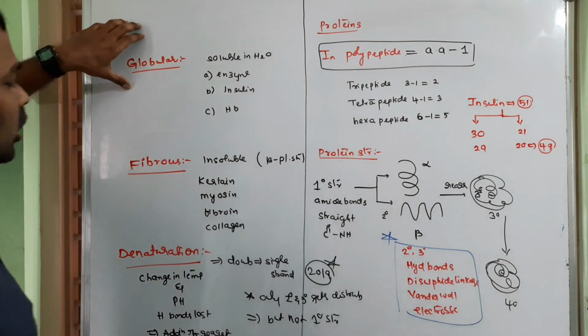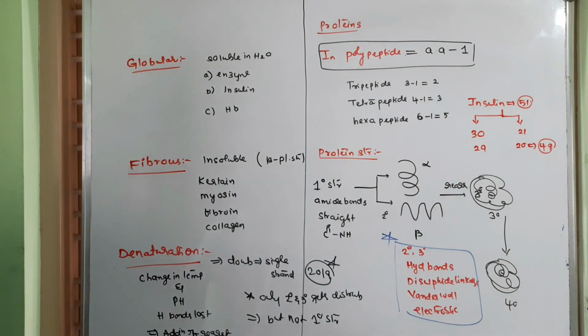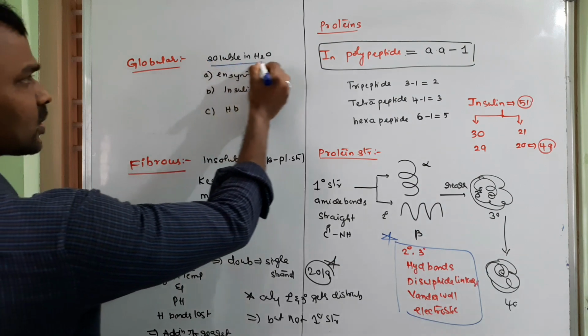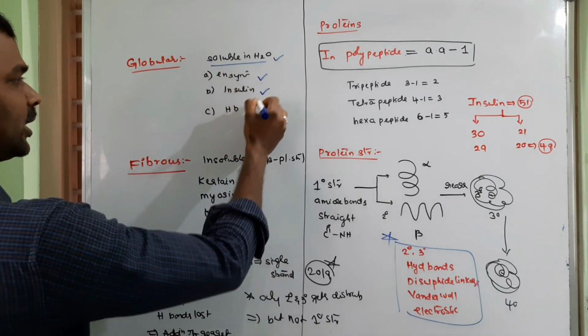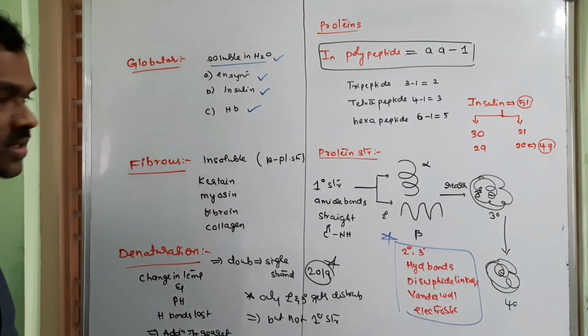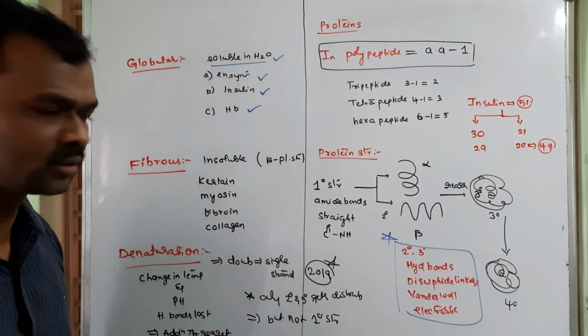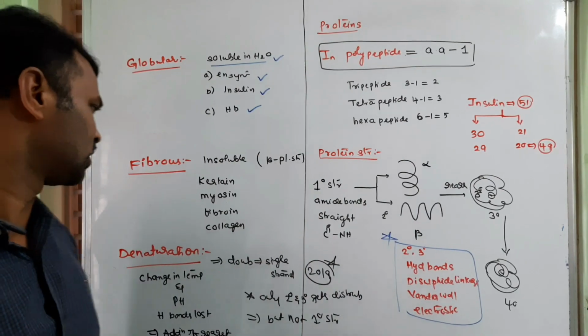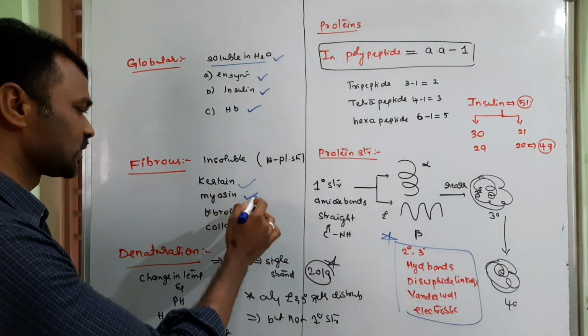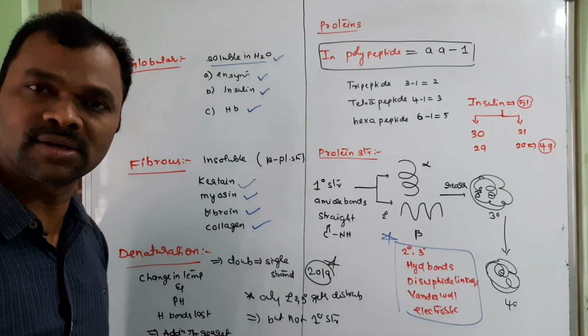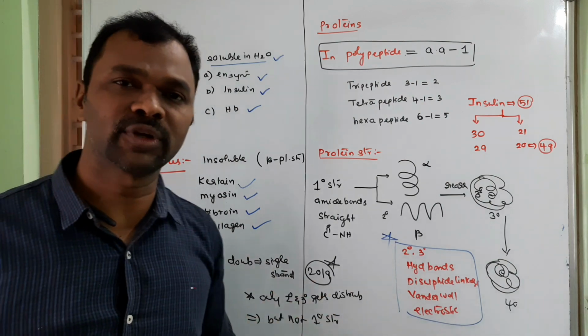Finally, we have globular proteins and fibrous proteins. Globular proteins are water soluble; enzymes, insulin, hemoglobin, etc. are examples. Whereas fibrous proteins are insoluble in water, generally beta pleated structure: keratin, myosin, fibrin, collagen, etc. Only from the examination point of view I am discussing.